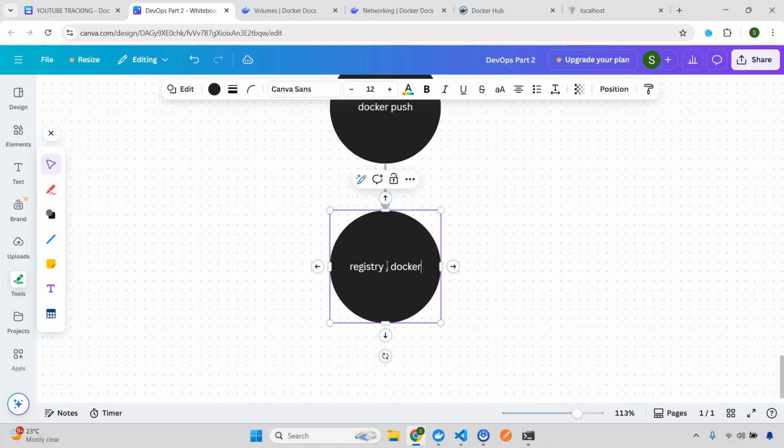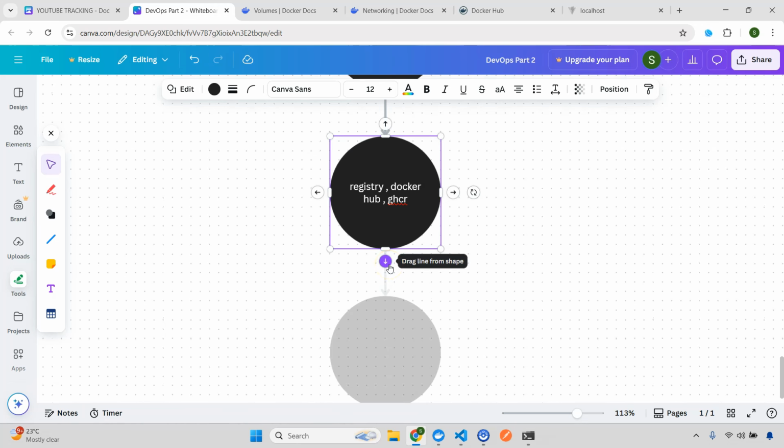This registry can be Docker Hub. Then you also have others. I think you have something related to GitHub, I'm not able to recollect, it's called GHCR. The main idea is actually the same. You just push all this to your registry. If you don't specify anything, the default will be Docker Hub.